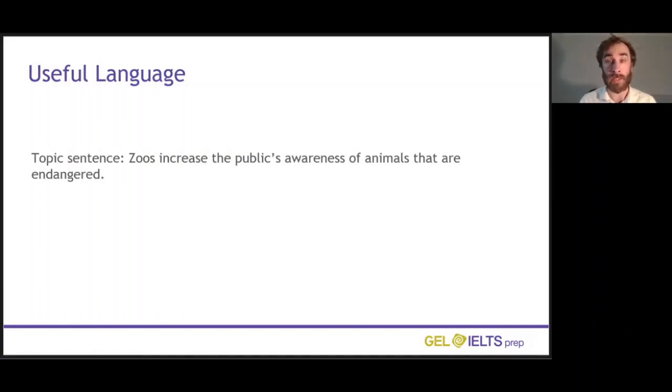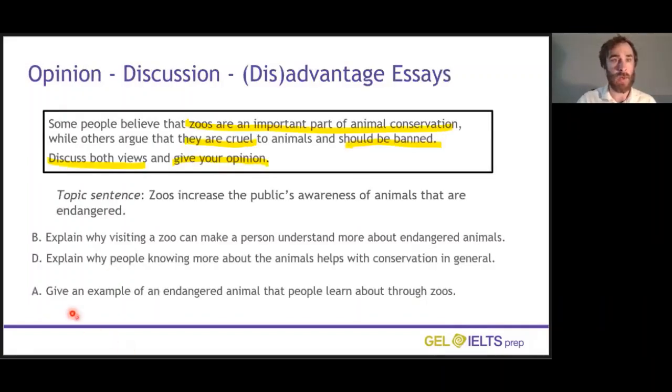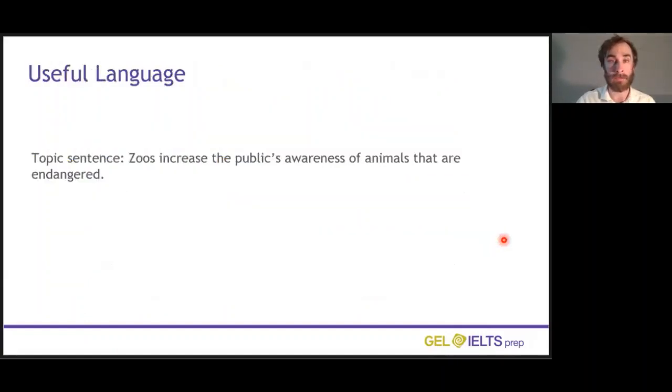Now we're going to look at some useful language to connect the ideas we just saw. So here is the topic sentence again. Zoos increase the public's awareness of animals that are endangered. And I'm going to show you my sentences that draw from those ideas we saw in the previous slide. So if we remember in the previous slide, we now need to explain why visiting zoos can make a person understand more about endangered animals.